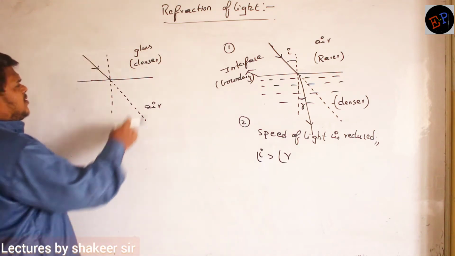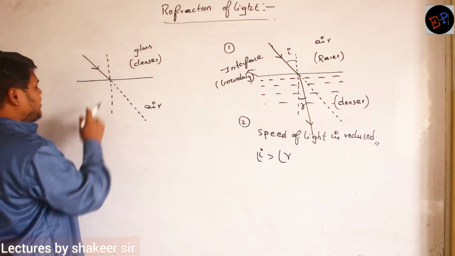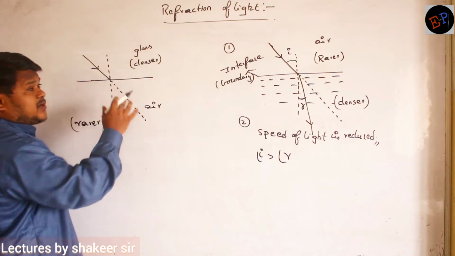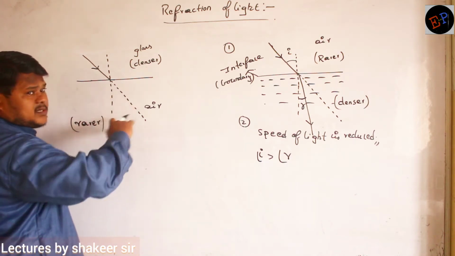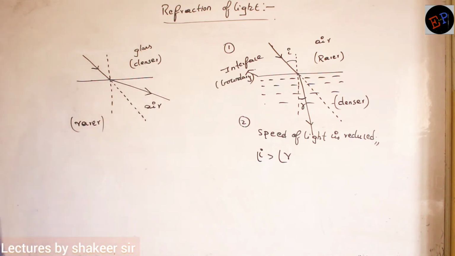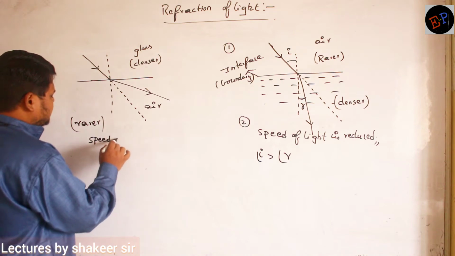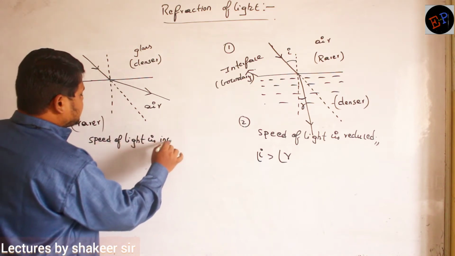Now light should travel in this direction, but because light is entering from optically denser medium to optically rarer medium, what happens? The speed of the light increases and it bends away from the normal. So it will travel in this direction. Are you able to understand? So what is happening to the speed of light here? Speed of light is increased.